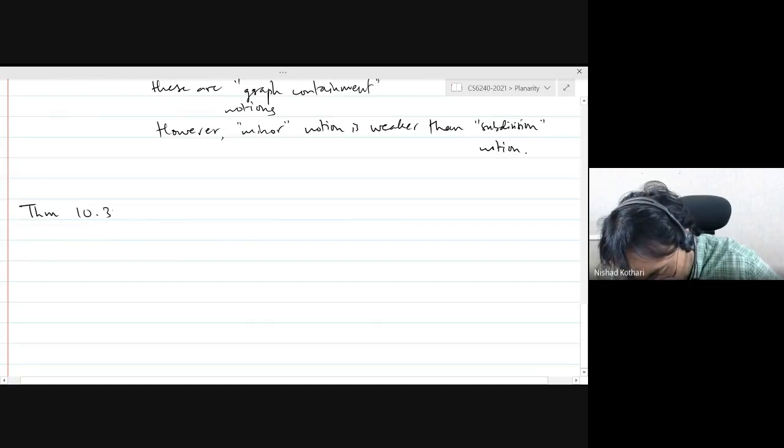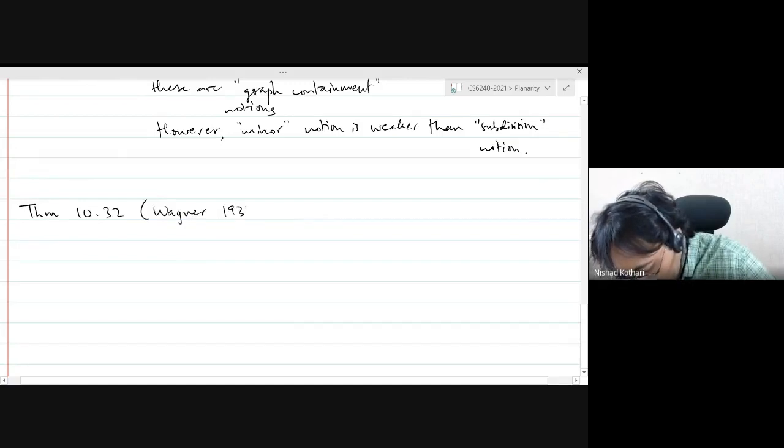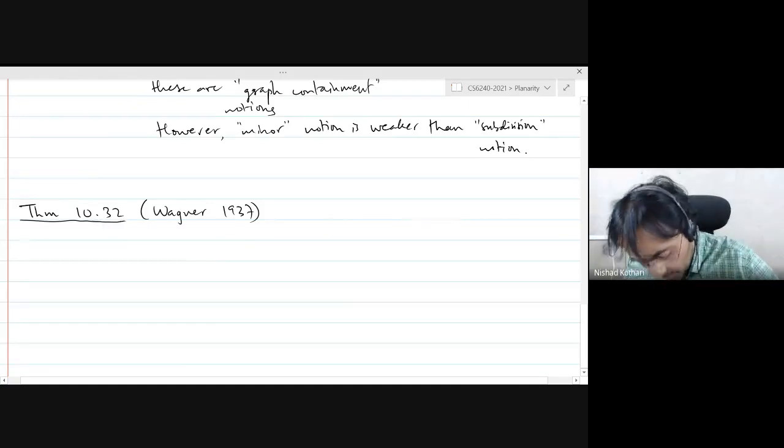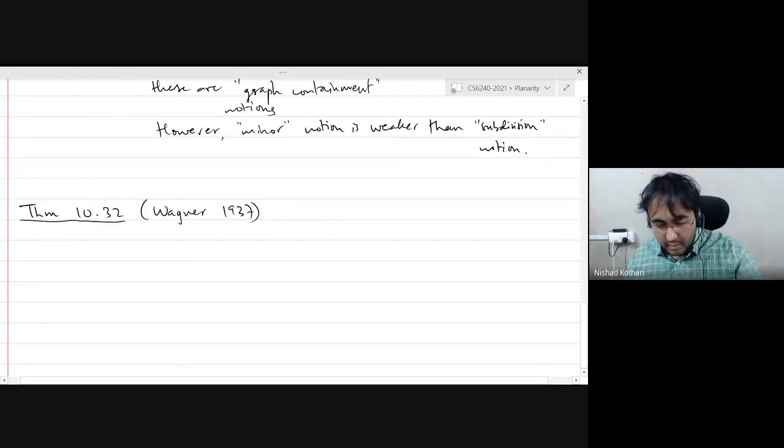Theorem 10.32. This is Wagner in 1937, which is after Kuratowski's theorem, but it was proved independently. So in some sense, they both get the credit for characterizing planar graphs.